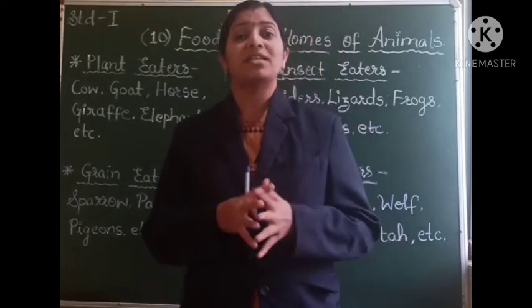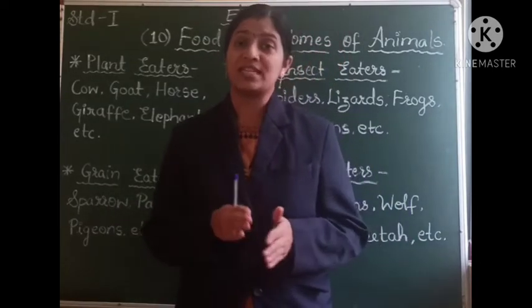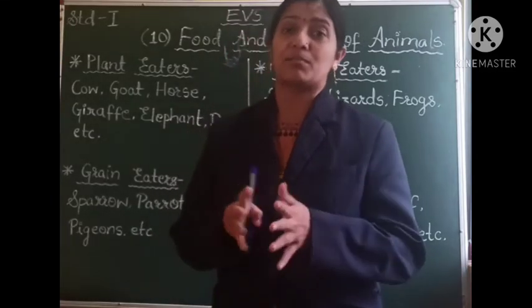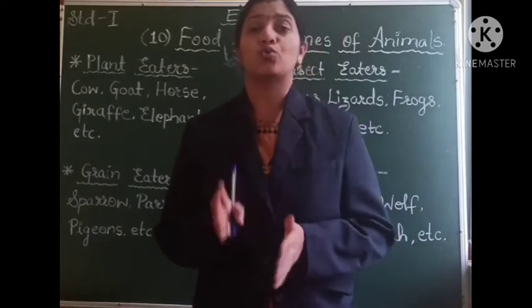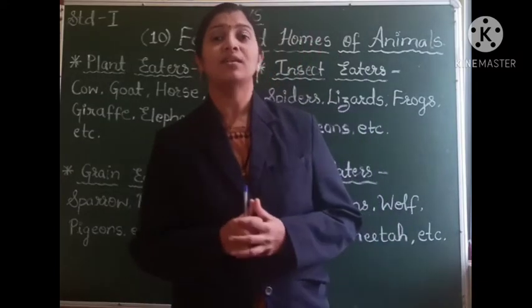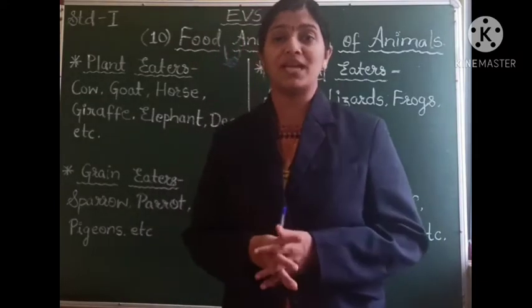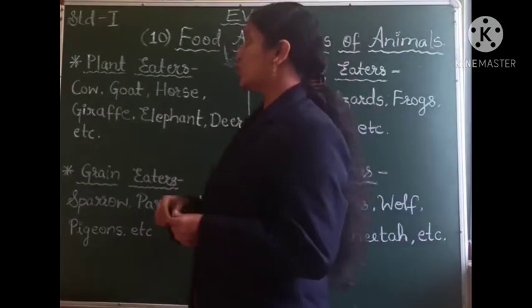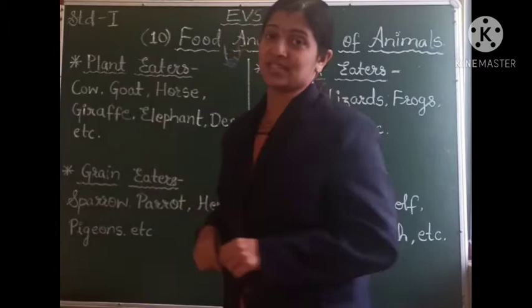So on the basis of the type of food eaten, various groups are made for these animals. Today we are going to discuss the groups of animals based on the type of food that they eat. The first group is plant eaters.